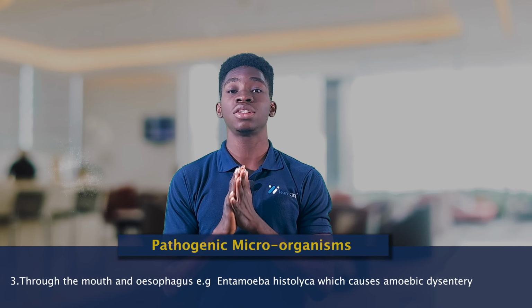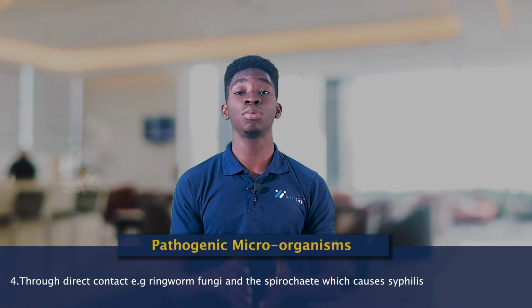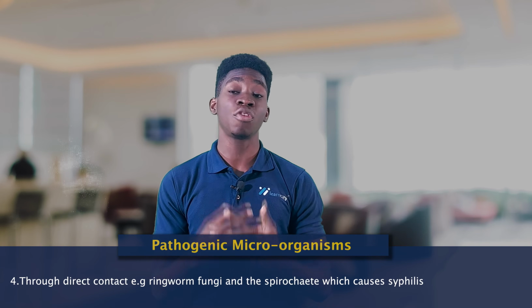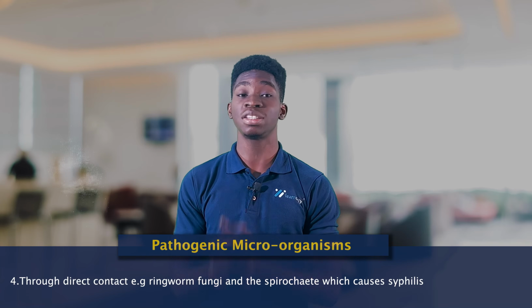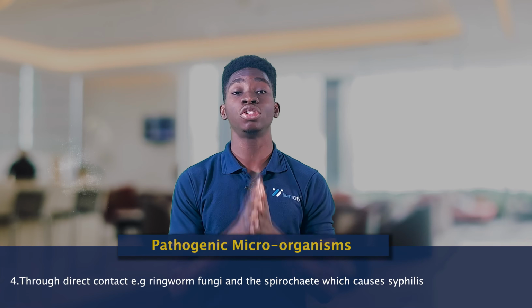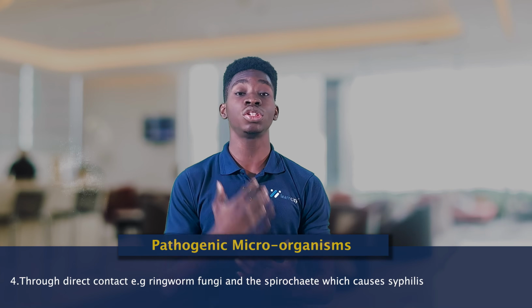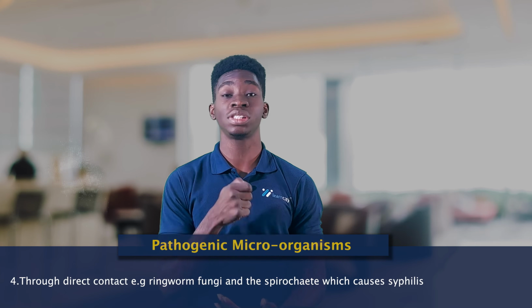Another one is through direct contact. For example, the ringworm, some fungi, and we have the spirochete, and that one causes syphilis. So those ones enter the body through direct contact. If the body comes in contact with those microorganisms, it could cause those diseases.